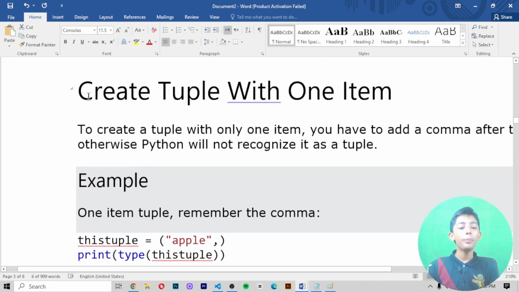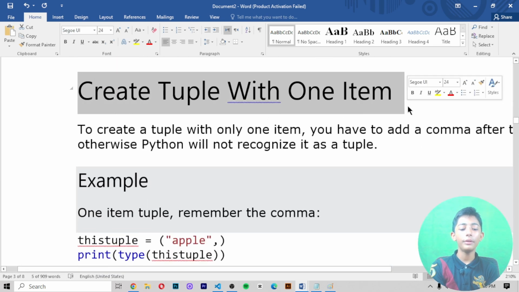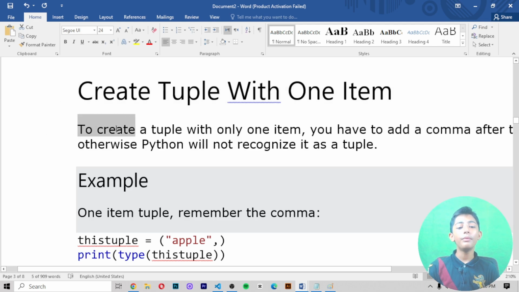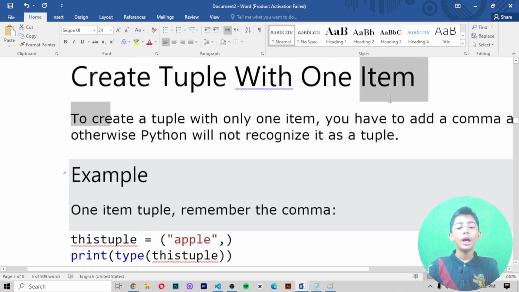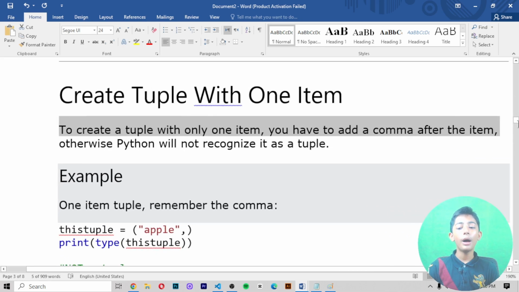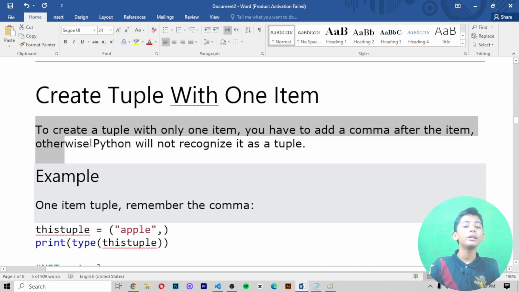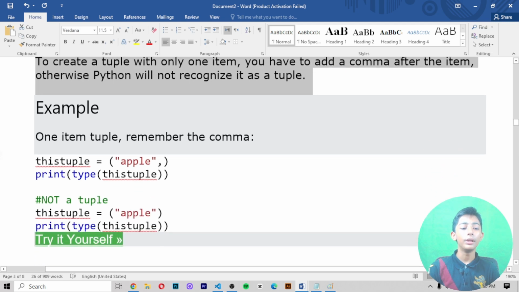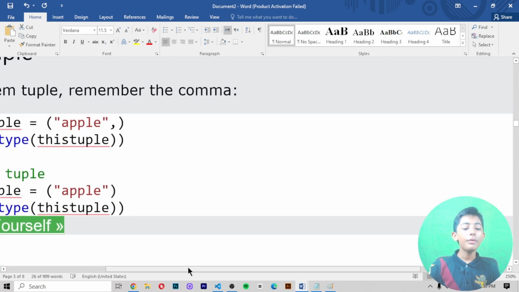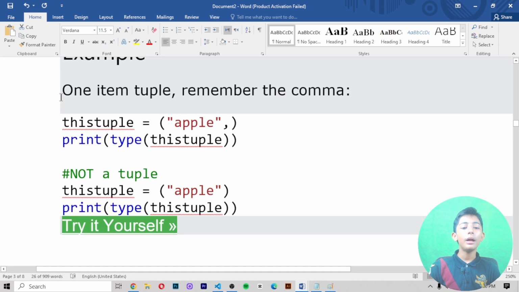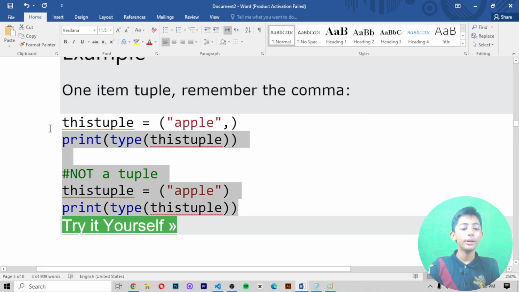If you create a tuple with one item, let me tell you how to create it. To create a tuple with only one item, you have to add a comma after the item. Otherwise, Python will not recognize it as a tuple. Let me give you one example: a one item tuple, and remember the comma in here. We are doing it like that.